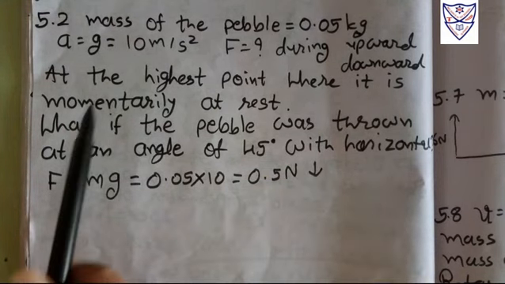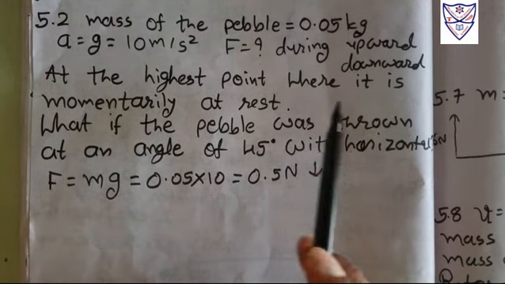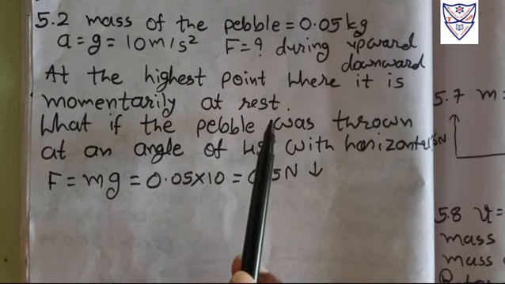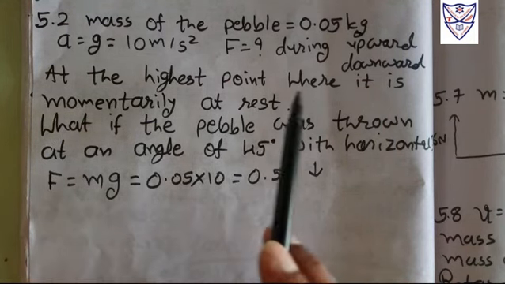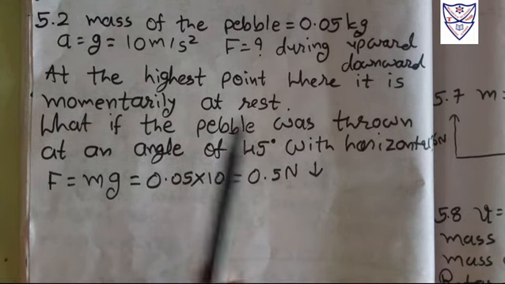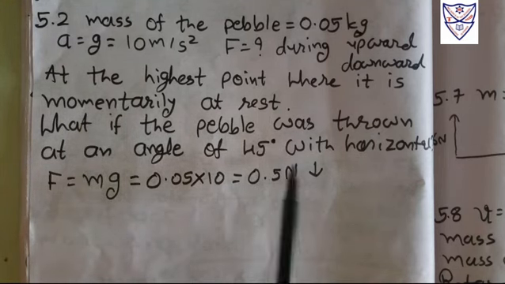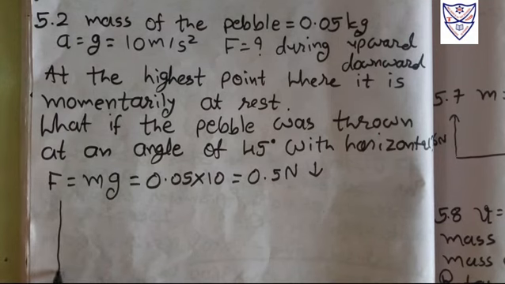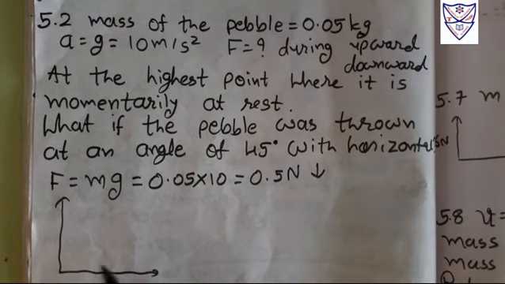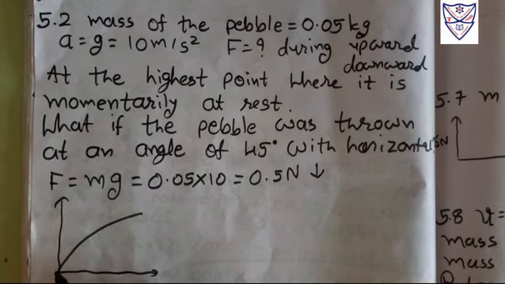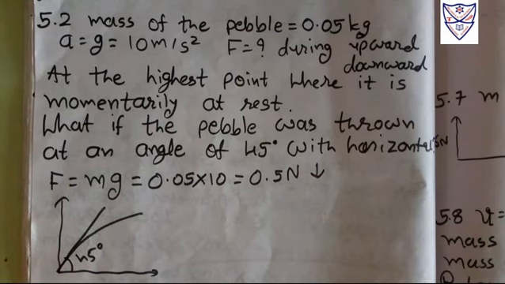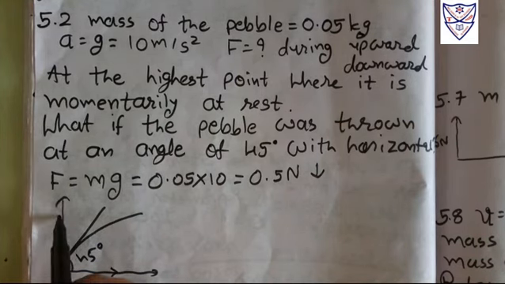Now the second question is at the highest point, where the pebble is momentarily at rest. What if the pebble was thrown at an angle of 45 degrees with the horizontal? Initially it is at an angle of 45 degrees, so we have two components, an x component and a y component.